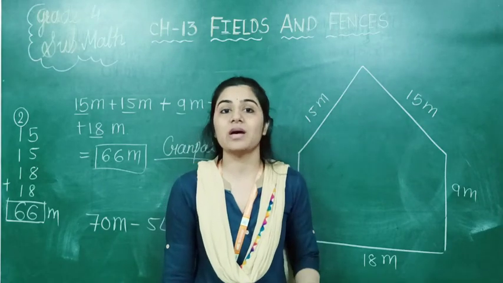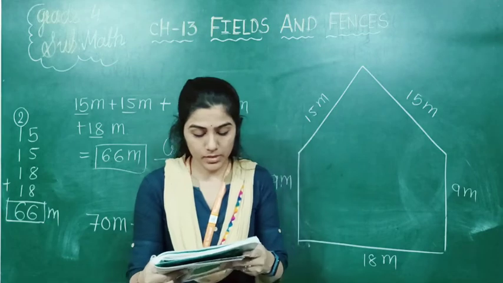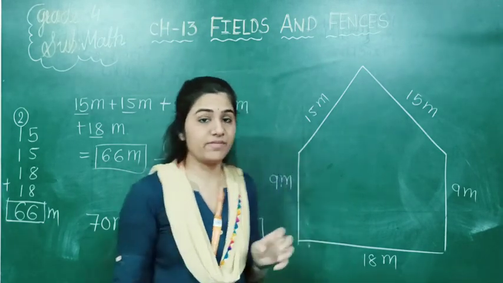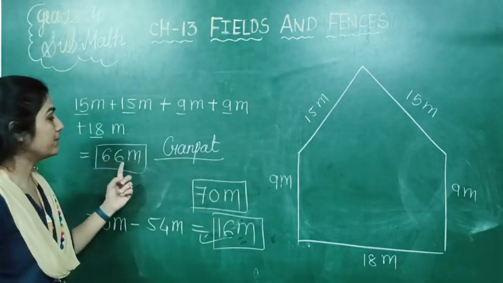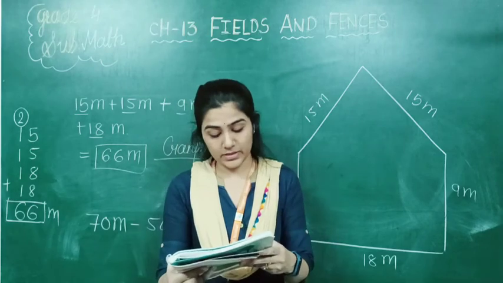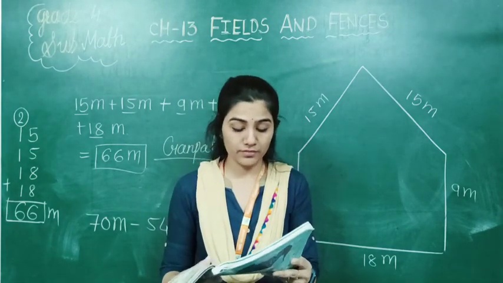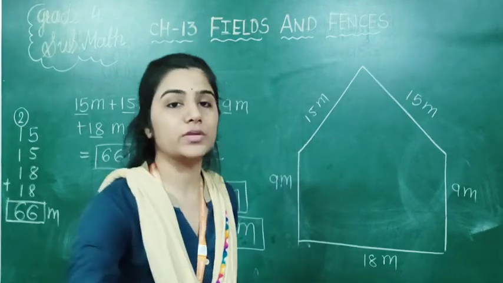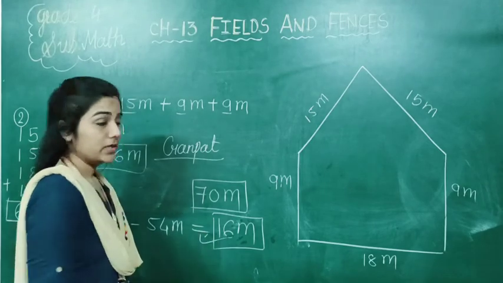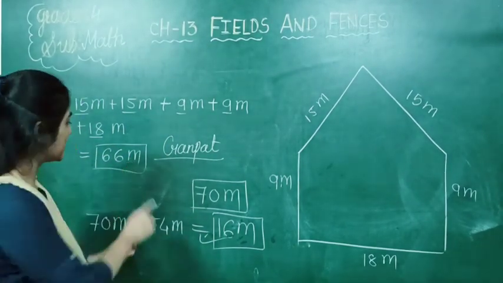But now he has just 16 meter of wire for the fences. He needs extra wire. So what is he doing? The boundary of Ganpat's field we have already found. And how much more wire will Ganpat need for this field? He has only 16 meter of wire, but the boundary of Ganpat's field is 66 meter.